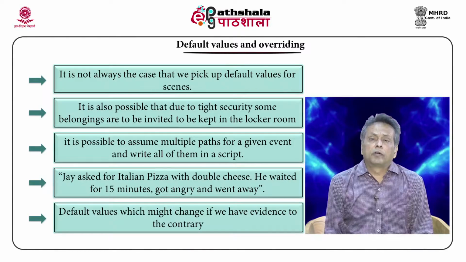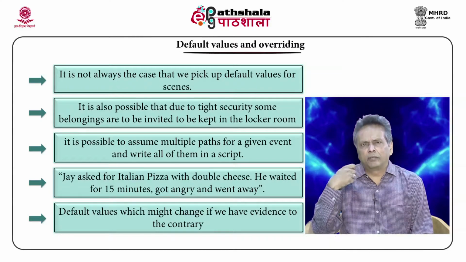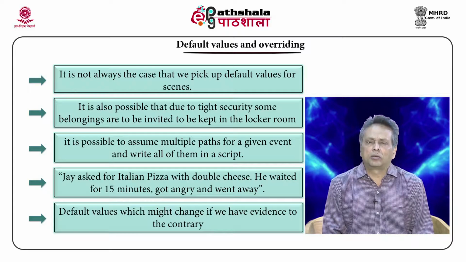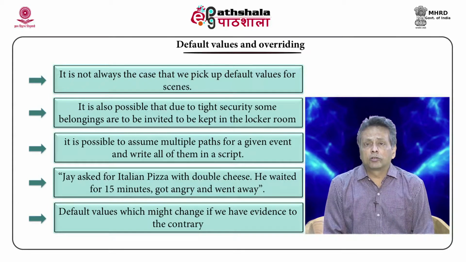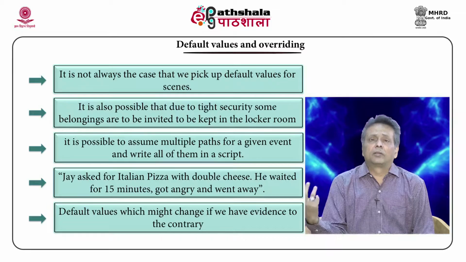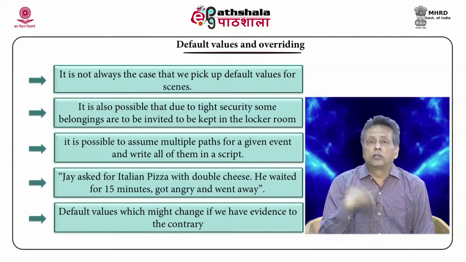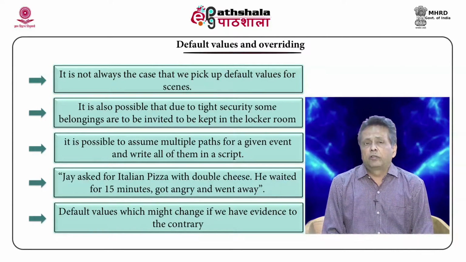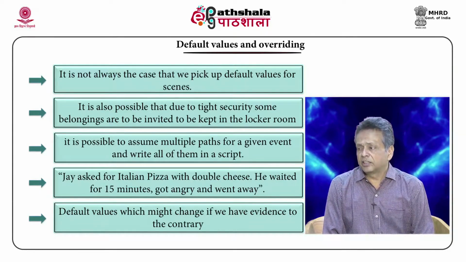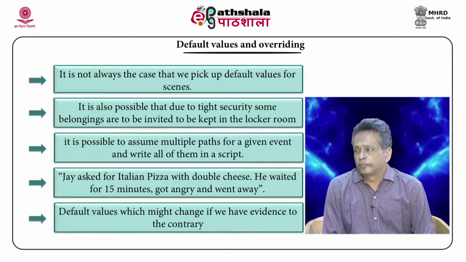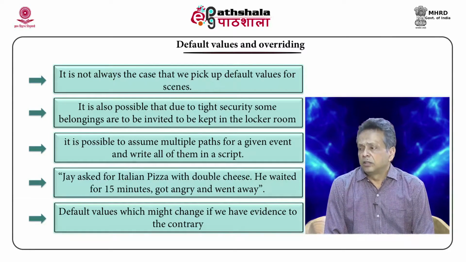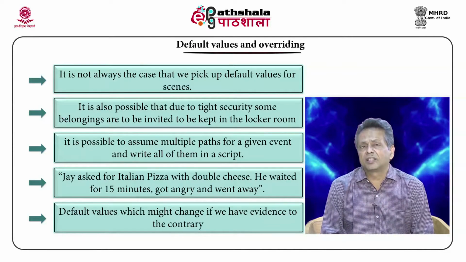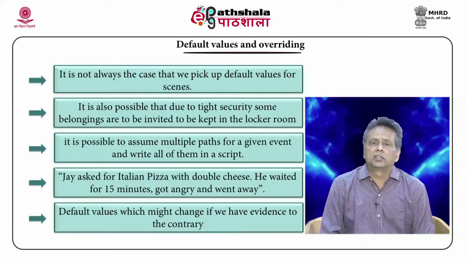And as I said, the information that we provide here in the scenes is basically all default. When scripts are invoked, those default things are overridden by the information that is provided in the script. For example, if you encounter a statement like "Jai asked for Italian pizza with double cheese, he waited for 15 minutes, got angry and went away." Now, you can find that the information provided in this statement is different from the script itself.